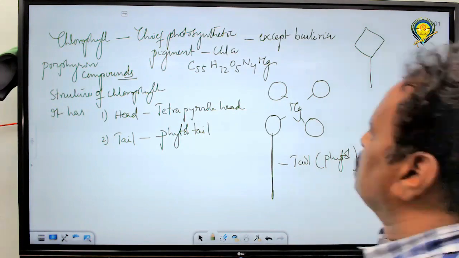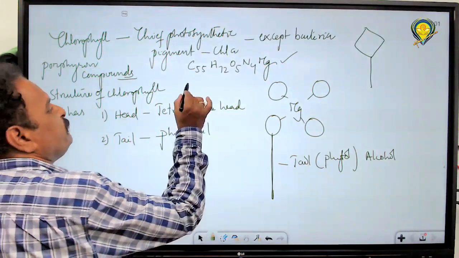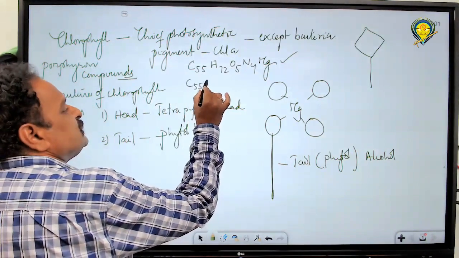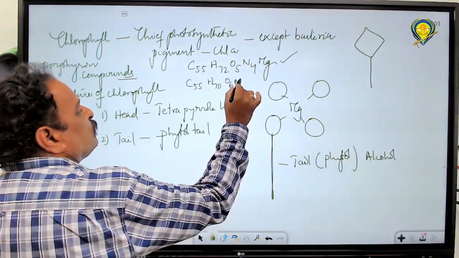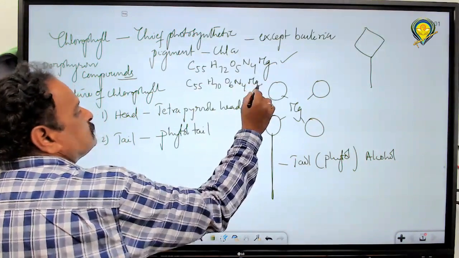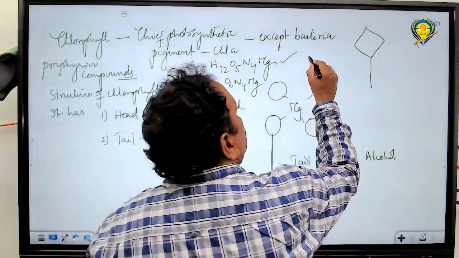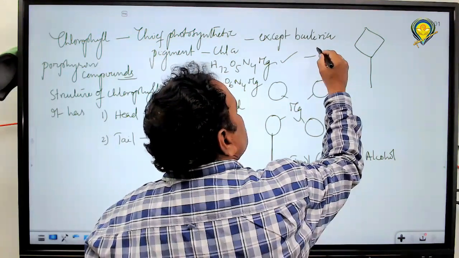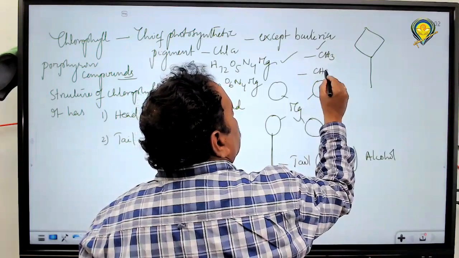Next, this is the most common type of chlorophyll observed. Next, chlorophyll B, C55 H70 O6 N4 Mg. What group is present? An aldehyde group. In chlorophyll A, the group on the second carbon of the pyrrole ring is a methyl group; here, the aldehyde group is there.